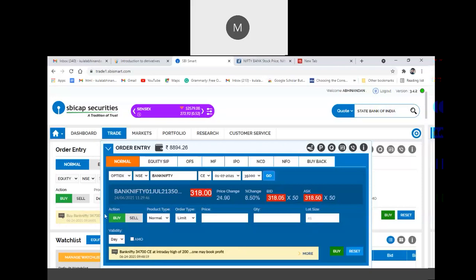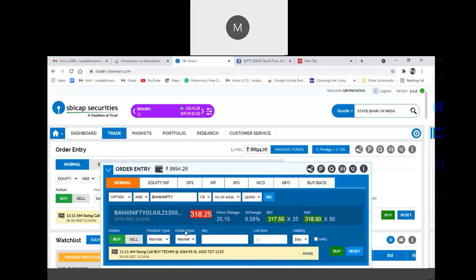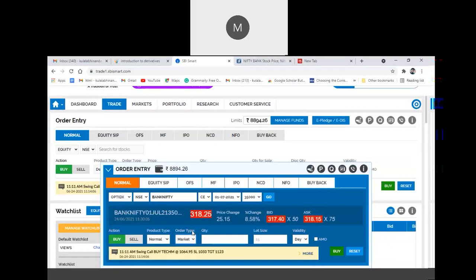If I want to purchase a call option, I can click buy, then for product type you can go for delivery or intraday. If I click normal, that is delivery. For order type we have limit, market, stop loss limit and stop loss market. I can select any one. I'll go for market price, as I want to buy at market price.